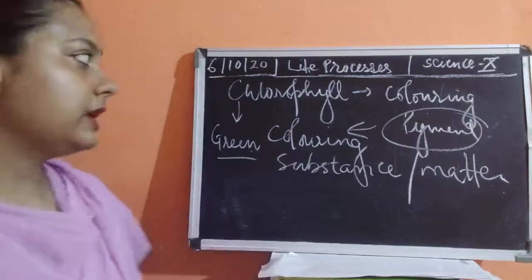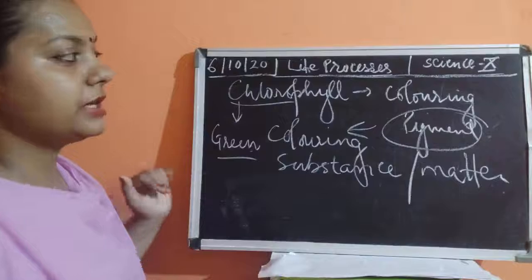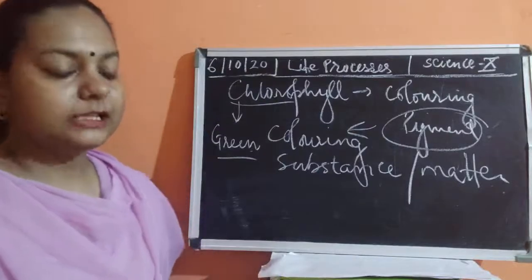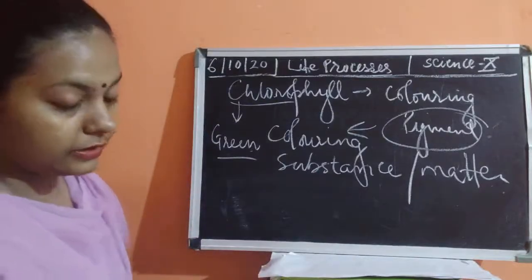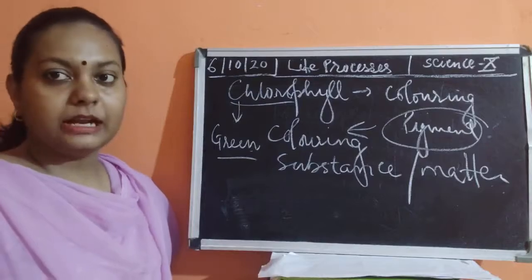The next and the last is the chloroplast, which contains chlorophyll, and it is required to give the green color to the parts of the plant, that is mainly the leaves.